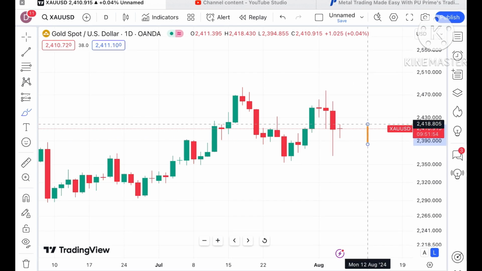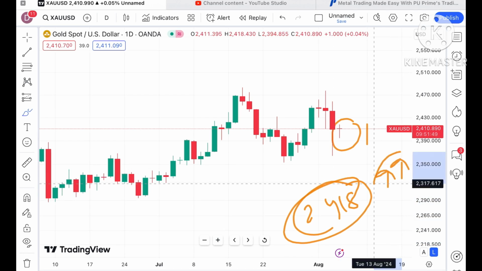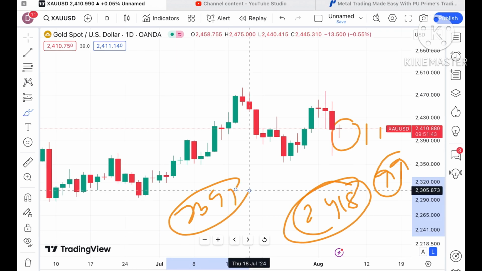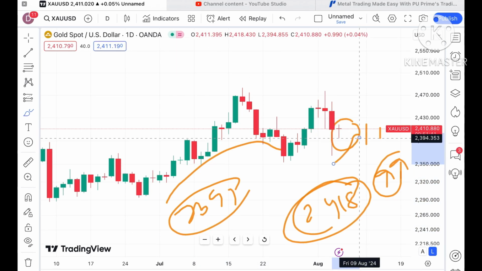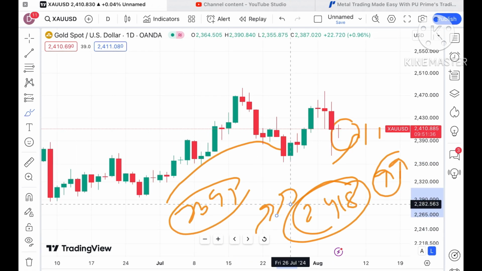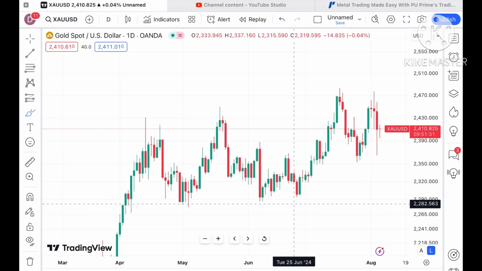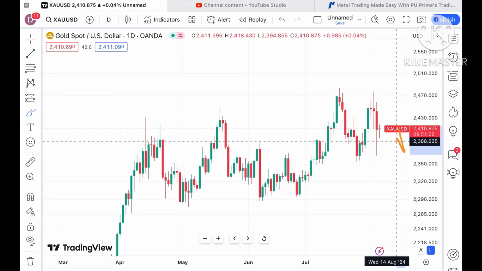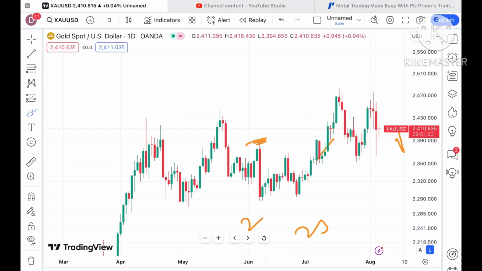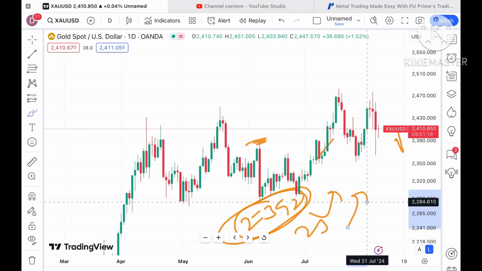Suppose the price starts going towards a high of 2418, then we can see there can be a higher side towards an upside. But if it starts falling below a level of 2395, then we can see a further downfall, because this pattern will support the downside. But if the price keeps moving above this level, we can see a further upside movement. Now looking at this particular chart, there are higher chances that if the price starts falling below a level of around 2388, this is a strong support. Before that there is a strong support at level 2392. So this is where we can see a bounce back can come.